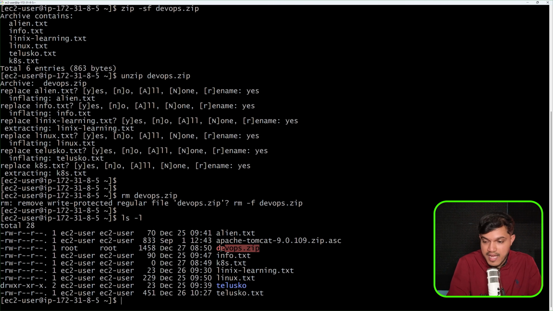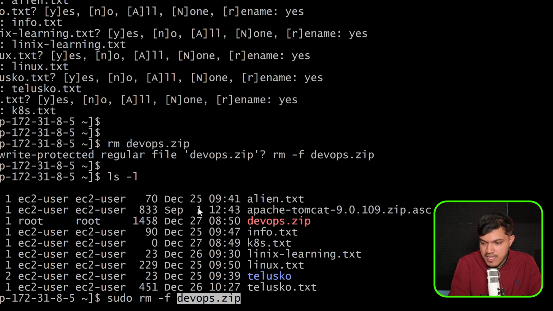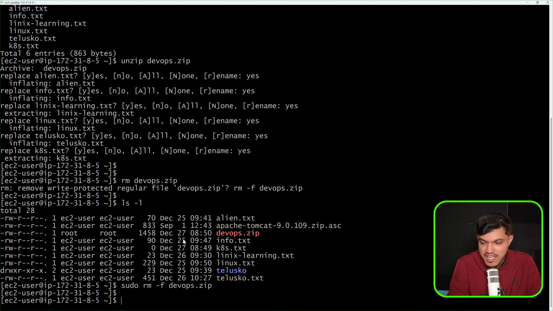I would like to just go back again, and let me just run this remove. I'll say here sudo remove -f, and I would like to again specify the name of this zip file. It is deleted thus. Okay, if you want, you can give the prompt yes also. Why? If it is asking the question. However, I'm removing it forcefully. This is how you can delete your zip file.